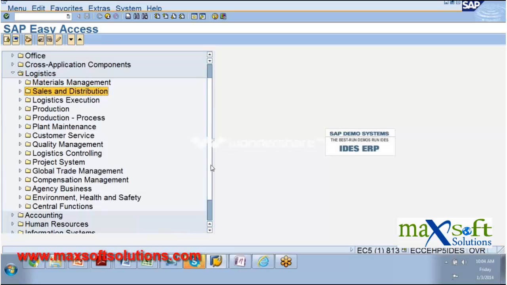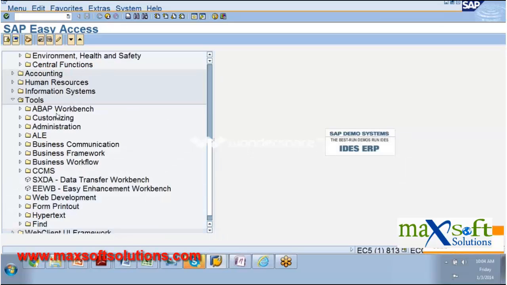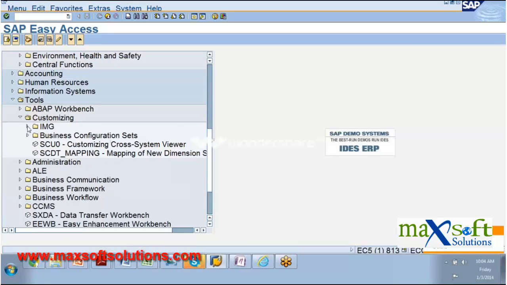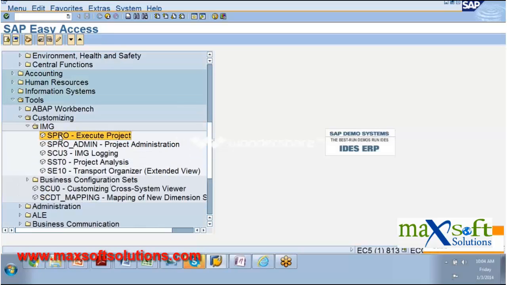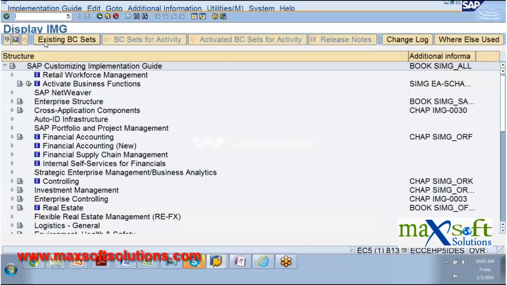So come here: tools, customizing, IMG, called the implementation guide. Under that you'll find SPRO. This is a transaction code, standing for SAP Project Reference Object. So you will be typing this or entering into this. Here you'll find how to work on the customization, the consultant activities.